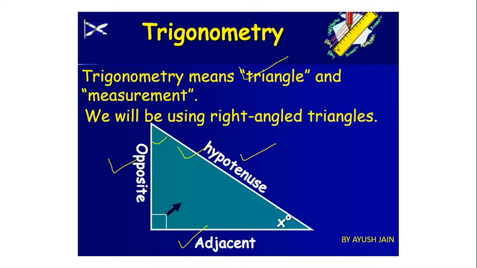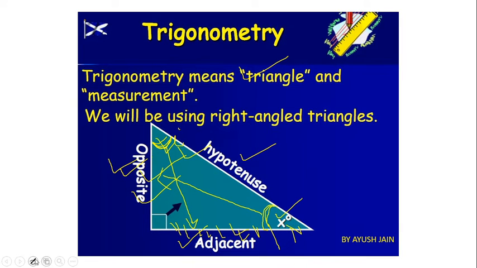Why is it opposite? Because this angle we are focusing. Because this angle we are focusing, this becomes the opposite side and this becomes the adjacent side. Suppose if this is our focused angle, then this side becomes opposite, and this becomes adjacent. So depending upon the angle, opposite and adjacent will change, but hypotenuse will not change. Right now this is our focused angle, that's why this is our opposite. If someone says, if this is x degree, then this becomes opposite and this becomes adjacent.